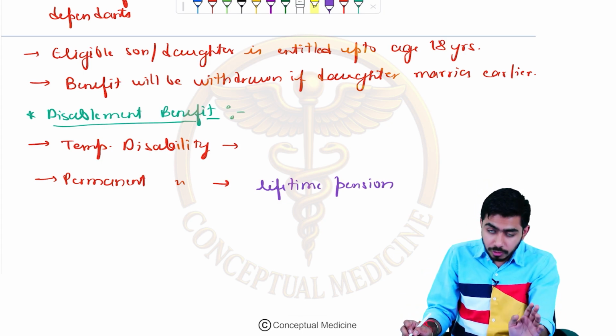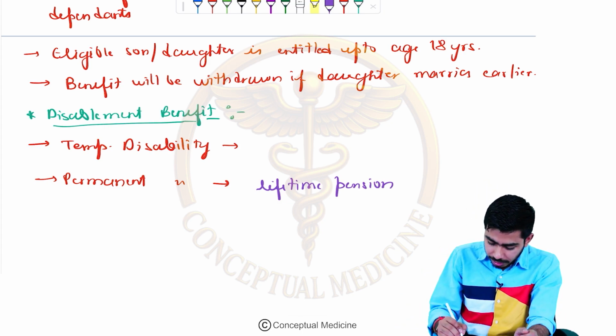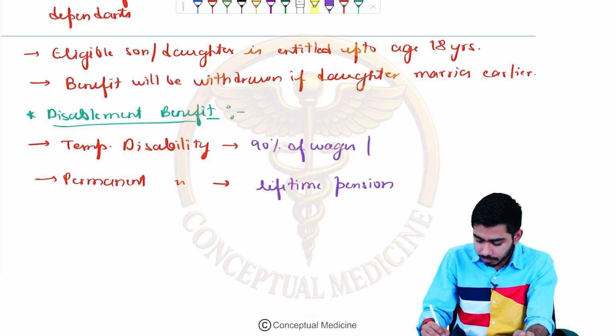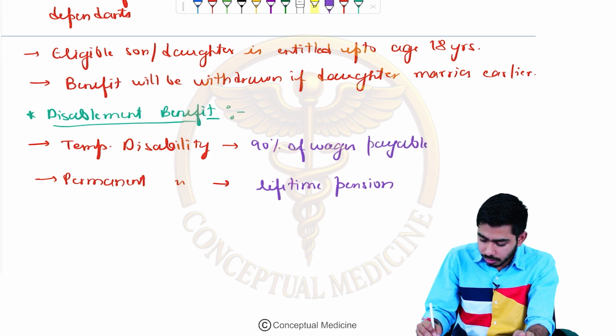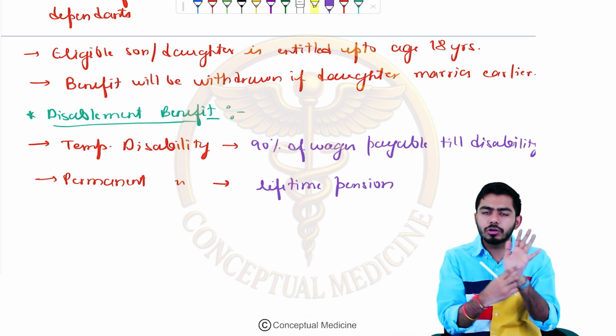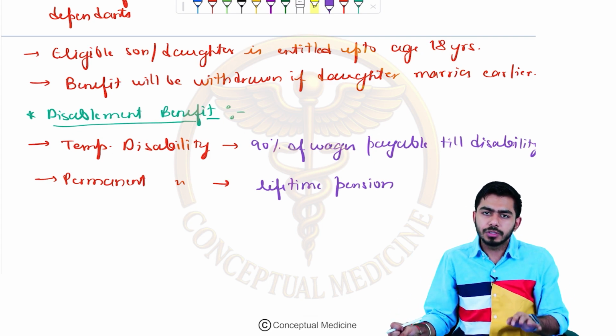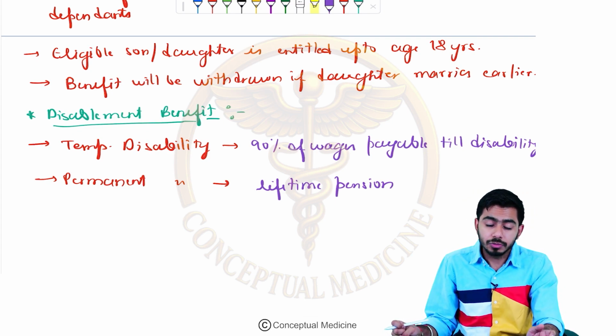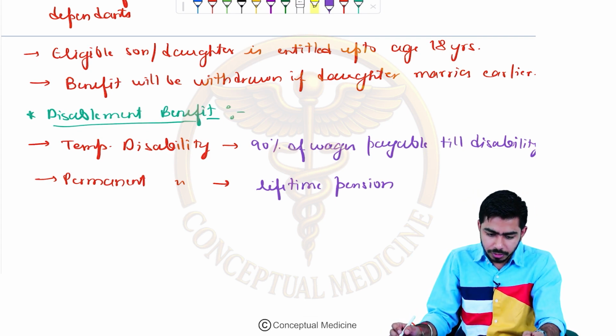If we talk about temporary disability, then 90% of the wages will be given, payable till the disability ends. Obviously they will need a medical certificate where the doctor writes that yes, this person needs medical rest, bed rest. So these kinds of things.